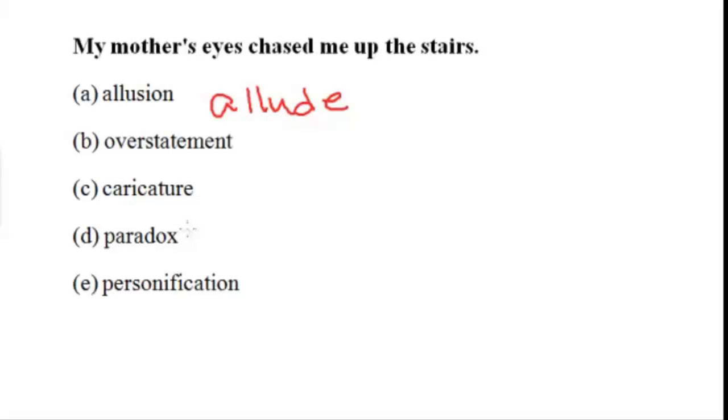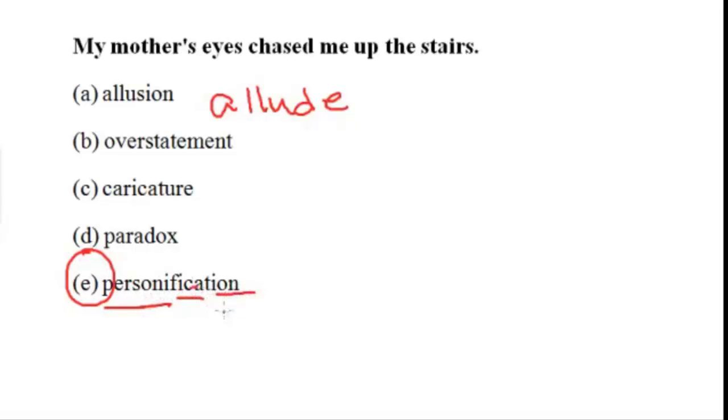Caricature can also be, it's usually a descriptive exaggeration. You see political comics in newspapers. They're caricatures. They're exaggerating certain parts of a person to make people get the joke or identify the person with that characteristic. Paradox is something contradictory. So for instance, you have to die in order to go to heaven, right? So in order to go somewhere, you have to die. It's a paradox, right? It's not an irony, right? There is a difference. And personification, which is the answer, we covered this before,